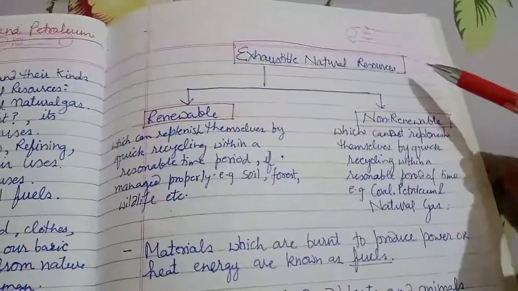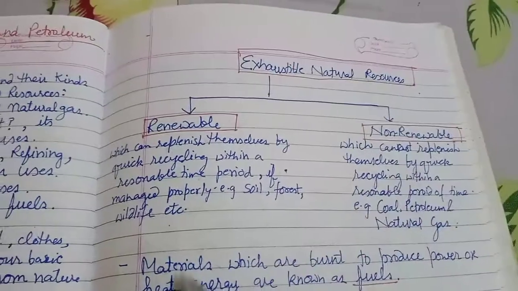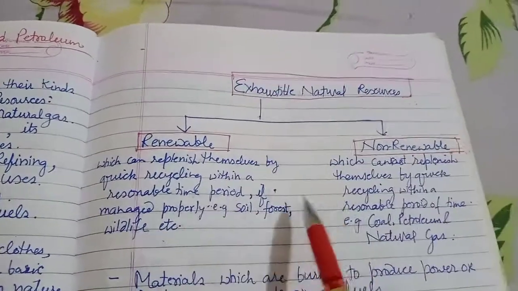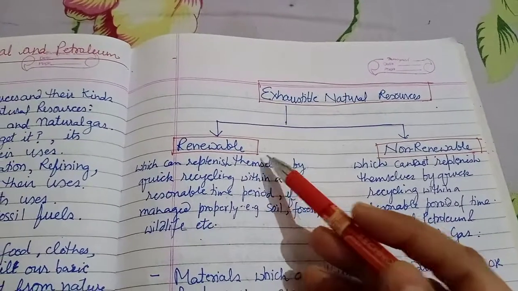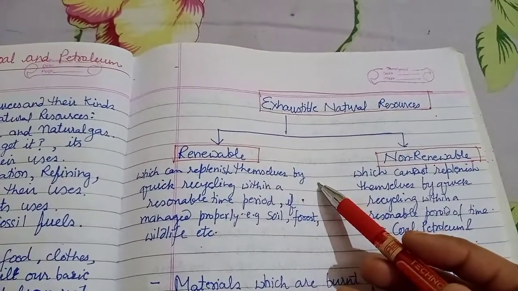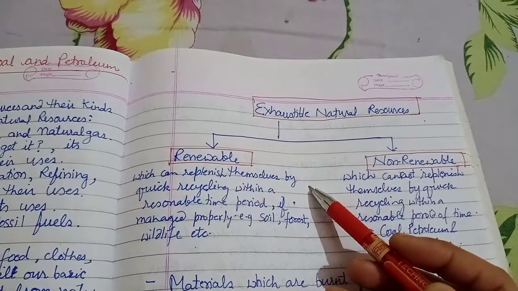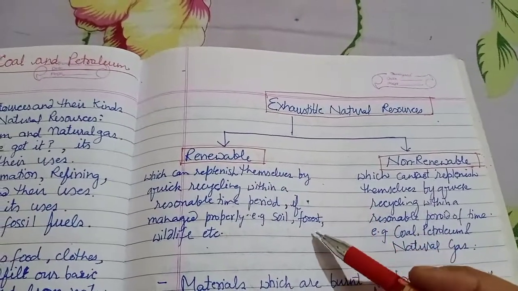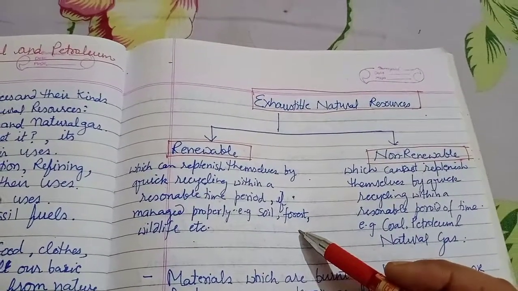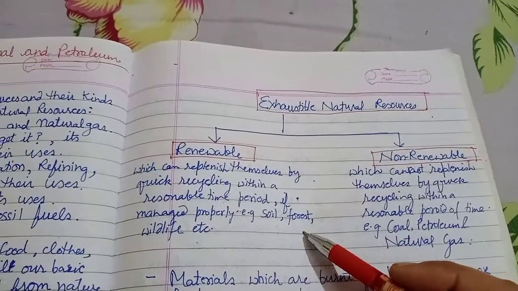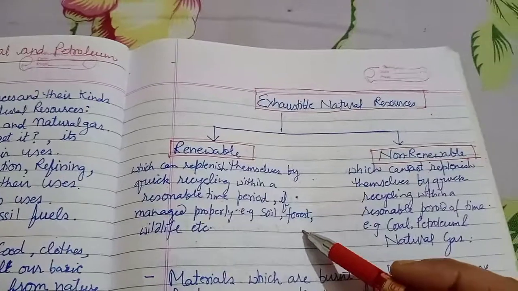Now, these exhaustible natural resources can further be classified into two: renewable and non-renewable natural resources. Renewable natural resources means those which can replenish themselves by quick recycling within a reasonable period of time if managed properly. Or in simple words, we can say those which can refill themselves in a reasonable period of time.